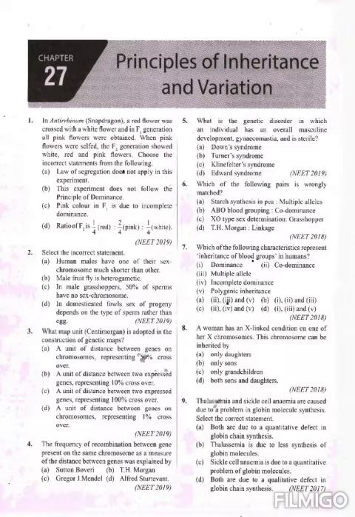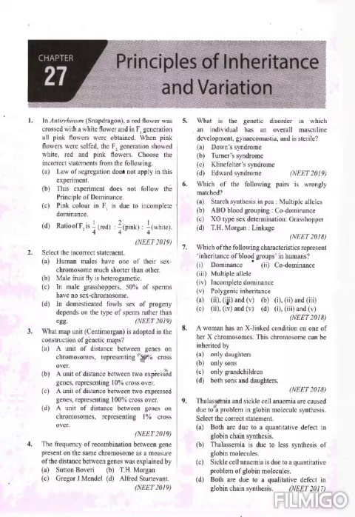Fourth one, a unit of distance between genes on chromosome representing 1% of crossover. The question is, what map unit is adopted in the construction of genetic map? A unit of distance between genes on the chromosome representing 1% crossover, that is the map unit. So option D is the correct one.